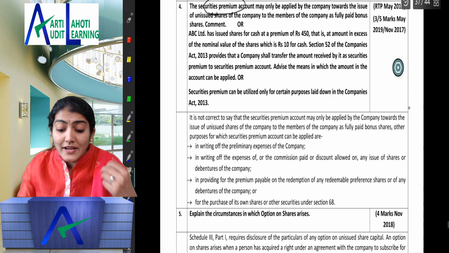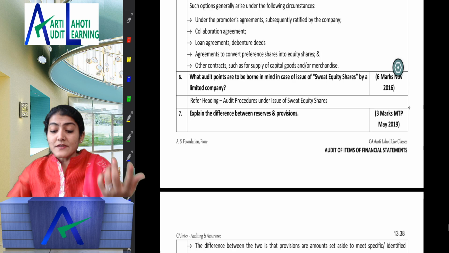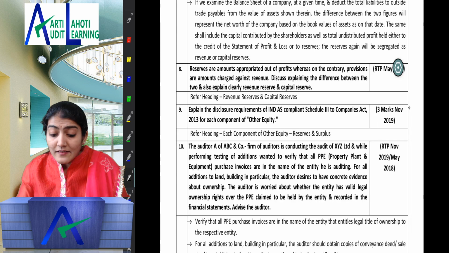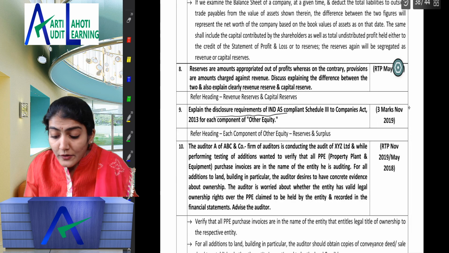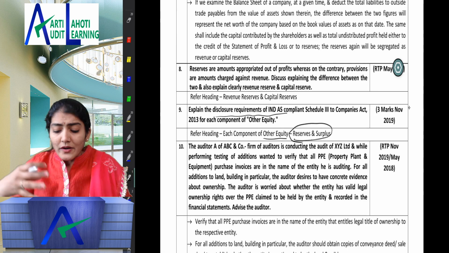Option on share prices, sweat equity shares, distinguish between reserves and provision, revenue reserve, capital reserve, then the disclosure requirement in Ind AS for the other equity, that is reserves and surplus. I am just showing you what the different varieties of question are, then we will pick up a few points from those and discuss.